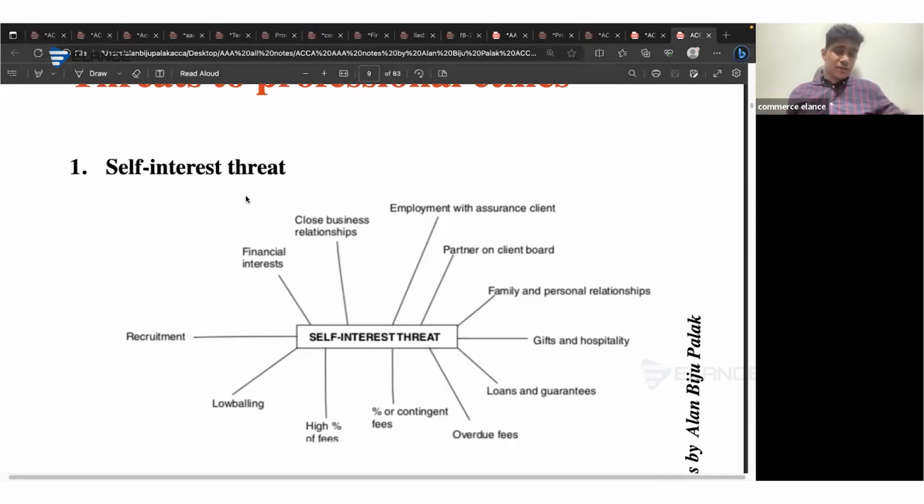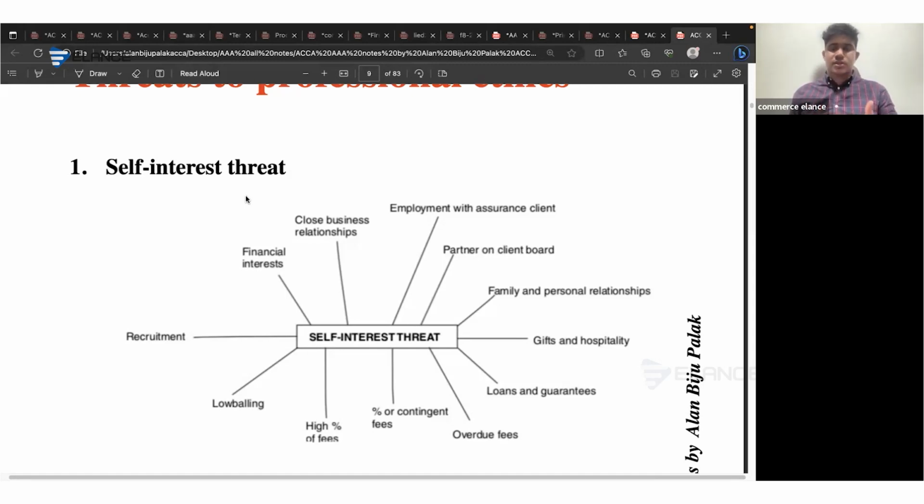Lowballing: if the client has reduced the audit fees, or if we have provided a low quote for the audit fee, proportionally we might also reduce the quality of the audit. That will be against lowballing. If we have recruited a person to the client company as an employee, like if we have appointed the accounting staff for the client, then definitely we won't be willing to mention that the staff which we have appointed is not actively working. Or if he has done a fraud or mistake, we will not be willing to mention that to the client because that might affect our credibility as well.